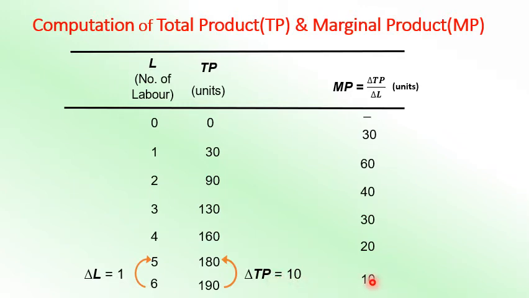So now how do we calculate from MP to TP? Look over here: the first part is obviously 0, then 30 comes as 30.